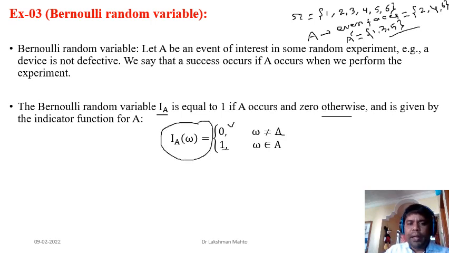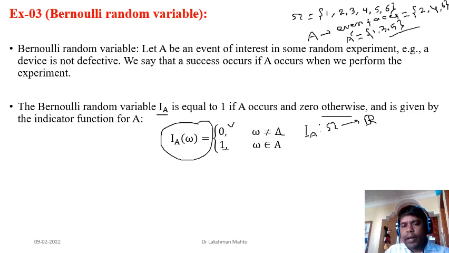So this indicator function is actually a random variable. If I ask what the domain of this one is, clearly the domain is the sample space. So this indicator function is defined over the complete sample space. Why? We know that if you take the union of A and A complement, it completely gives your sample space.